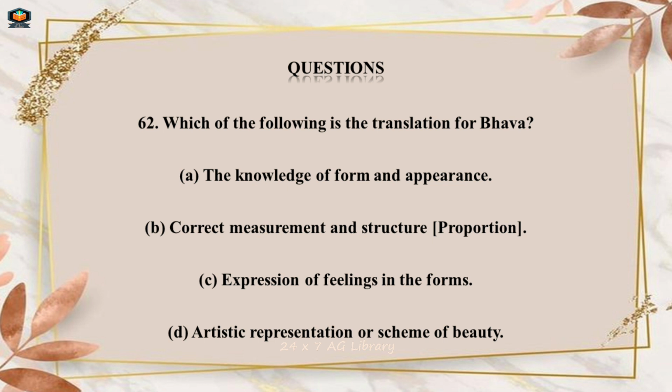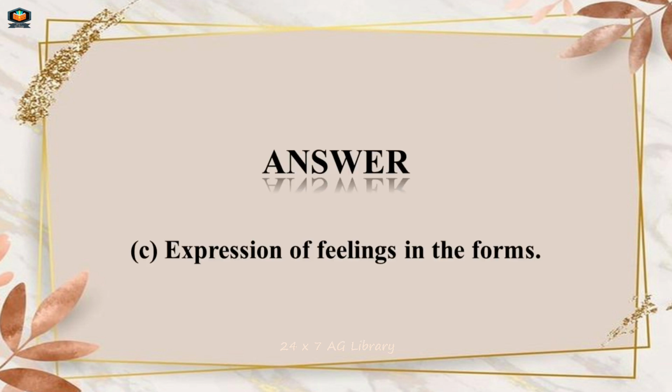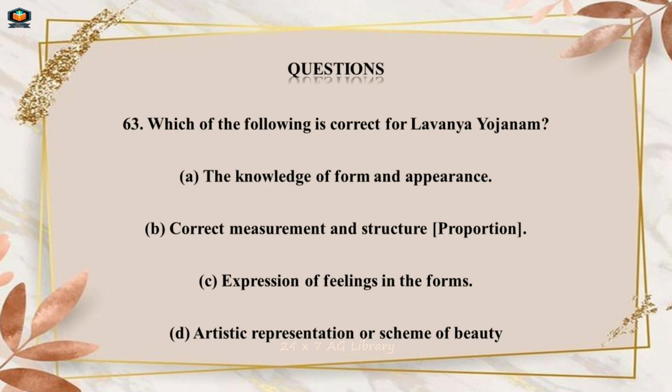Question Number 62. Which of the following is the translation for Bhava? A. The knowledge of form and appearance. B. Correct measurement and structure, proportion. C. Expression of feelings in the forms. D. Artistic representation or scheme of beauty. Answer C. Expression of feelings in the forms.